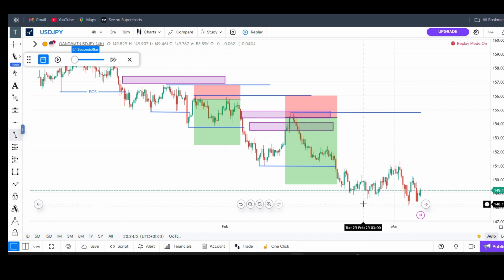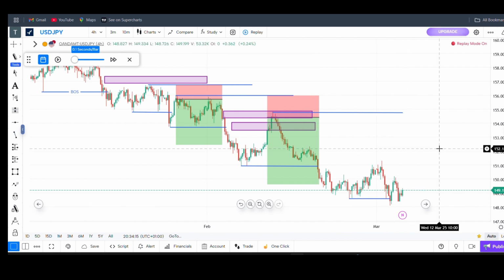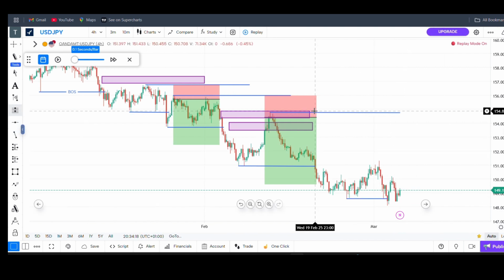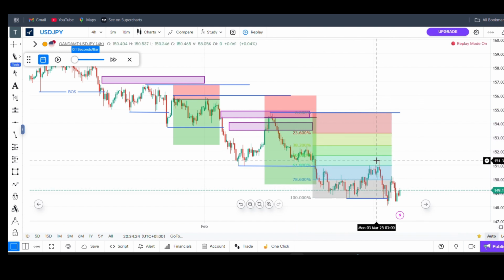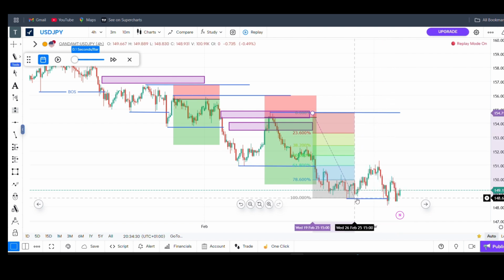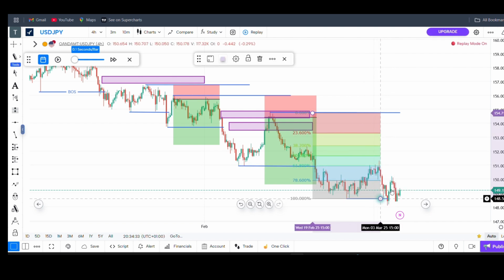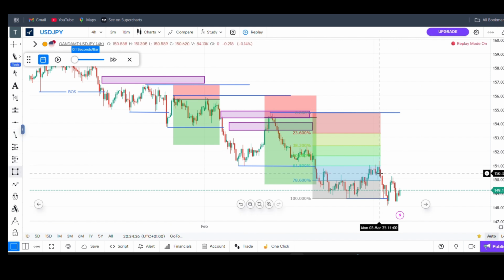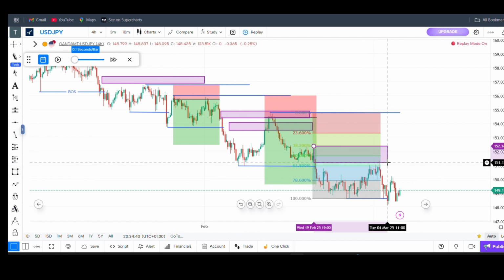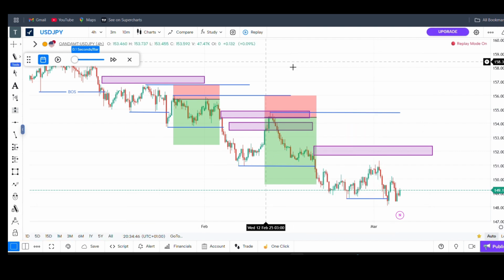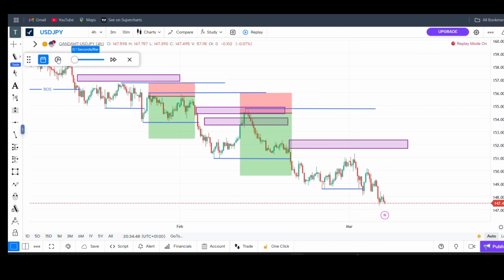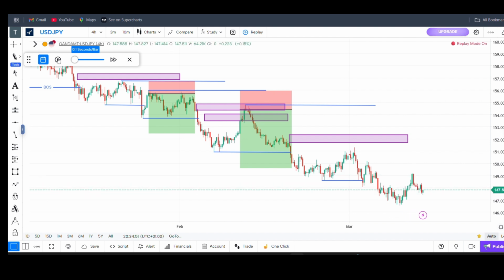You cannot call this a break of structure. This is not a break of structure. You know why it's not a break of structure? If you use your Fibonacci from this swing high to this low, you can see the market didn't reach this 50%. Look, after you get to here and try to pull back, it didn't get to 50%. So you will not call this a break of structure because it didn't get to 50%. So there's a possibility that this market will go up again. Once you get to 50%, that's when I'm guaranteed that now we have a break of structure. But now let's see if the market will pull back.